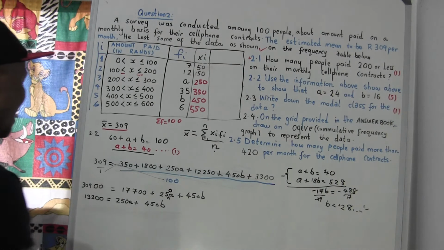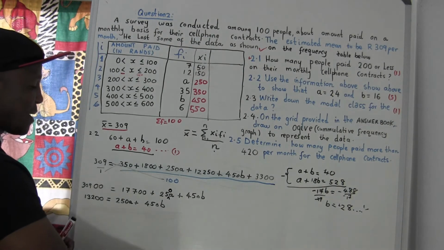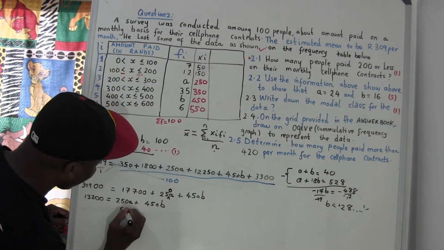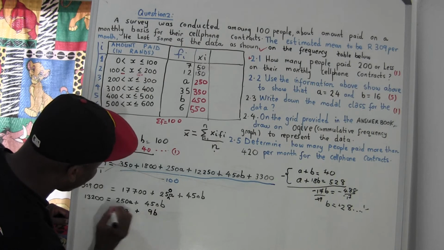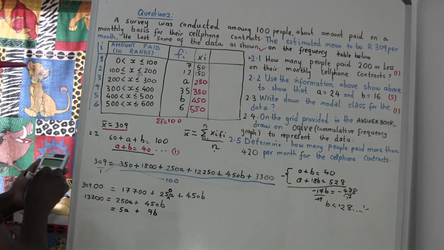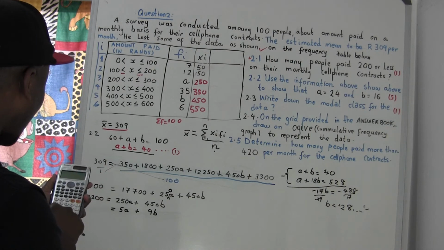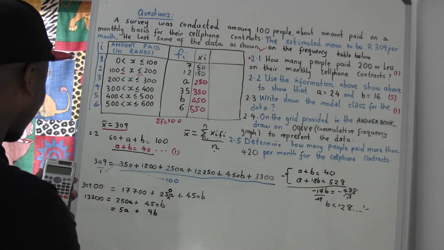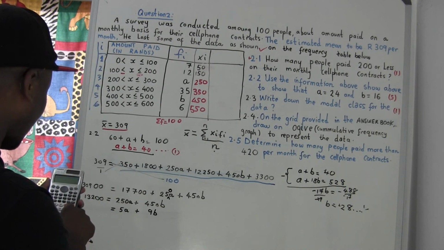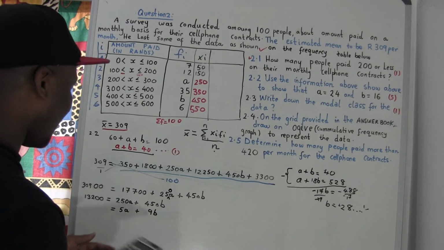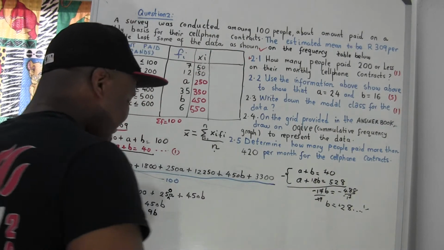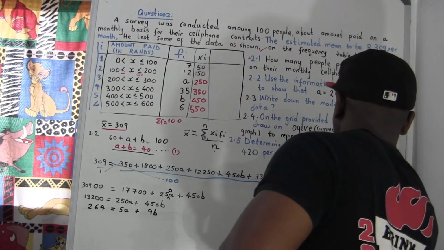I think I should divide by 50 here. 50 can make sense because this one cannot go by 250. So divided by 50 throughout, this is going to be 5a. And this divided by 50 is going to be 9b equal divided by 50. So now let me also minus again. So 30900 minus 17700. Okay, 13200. Yep. So divided by 50 also, and this is going to give us 264. So this was not right. That's why I got all this mess here.